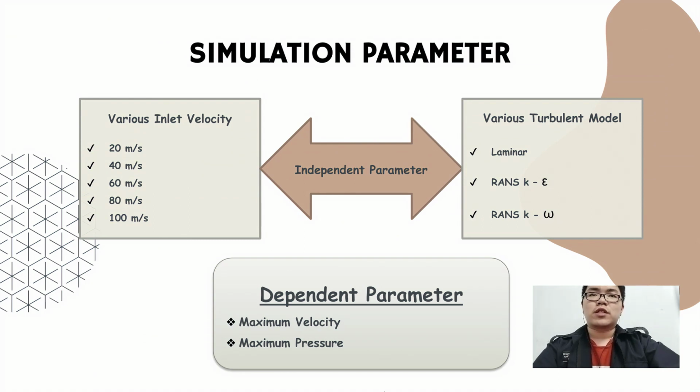So the next slide is the simulation parameters. In this project, the independent parameters can be divided into 2 cases. The first is a different inlet velocity. The second is a different turbulent model. The dependent parameters for the 2 cases are the same, which are the maximum velocity and maximum pressure.